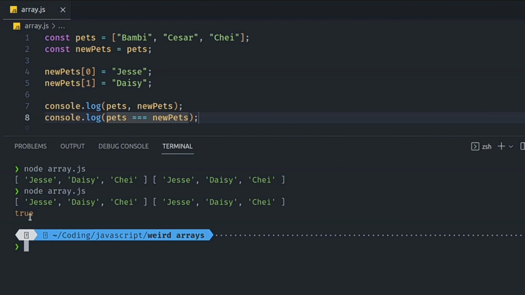So, as you continue your coding journey, rest assured that these peculiarities are just the tip of the iceberg. Happy coding, and may you uncover even more of JavaScript's secrets.